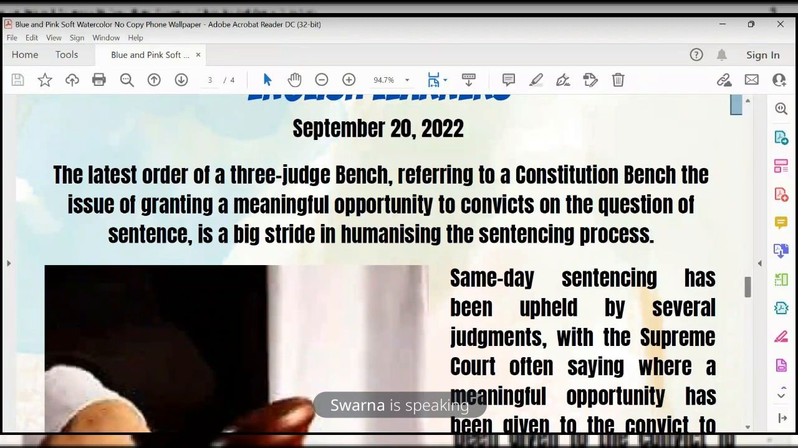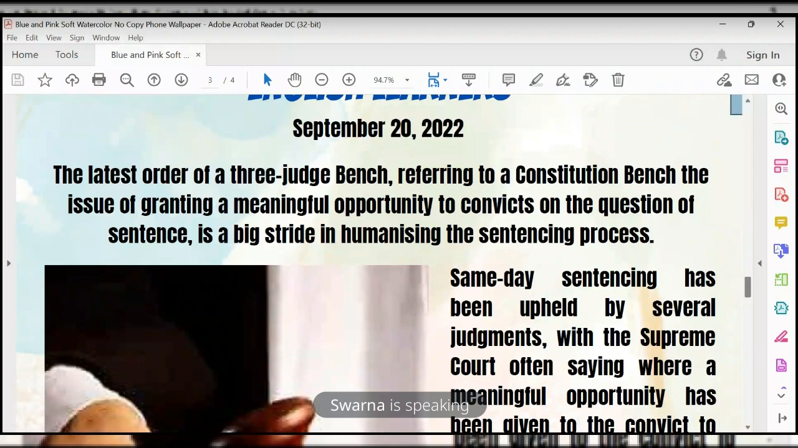So the latest order of the three-judge bench, referring to the Constitution bench the issue of granting a meaningful opportunity to the convict on the question of sentence. Question of sentence means the question of implementing the death penalty. It is a big stride in humanizing the sentencing process. Stride means a big step to take. Because the death penalty is not a silly issue, it is a big stride to take a decision upon. They are referring to the Constitution bench.